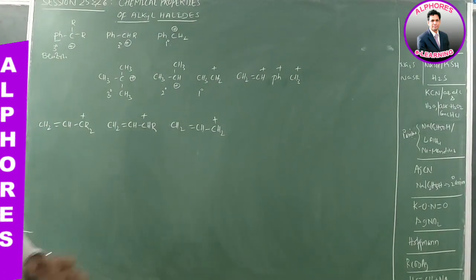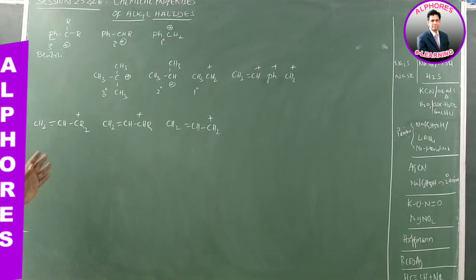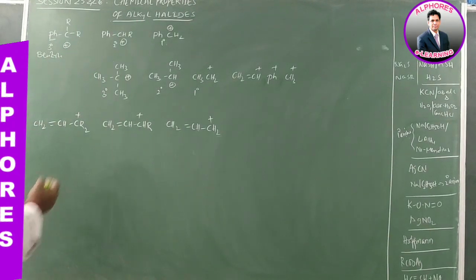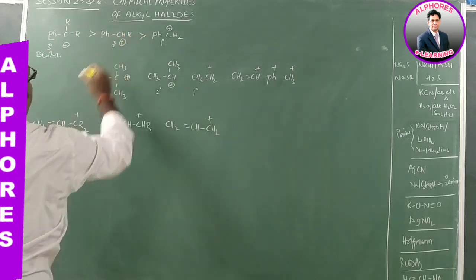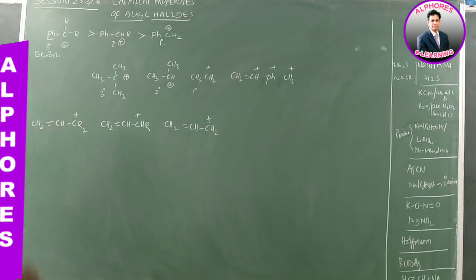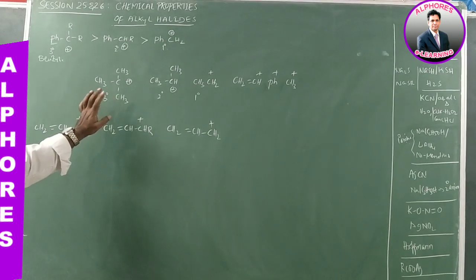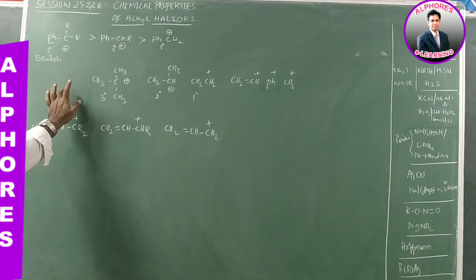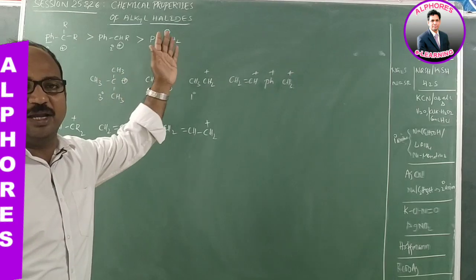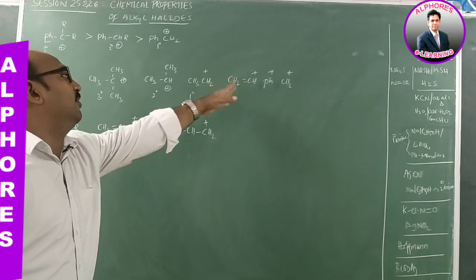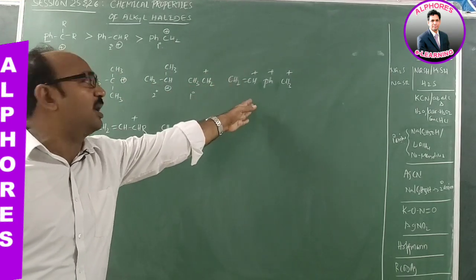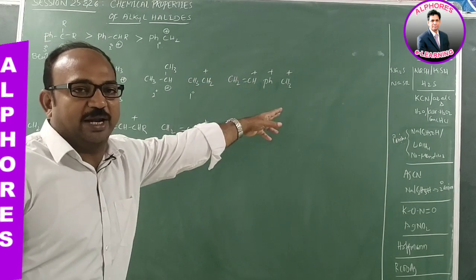The stability order we know well: tertiary benzylic is more stable than secondary benzylic, which is more stable than primary benzylic. And this one is a tertiary carbocation, it is not benzylic, it is only tertiary. Then secondary carbocation, methyl carbocation, vinyl carbocation and phenyl carbocation.